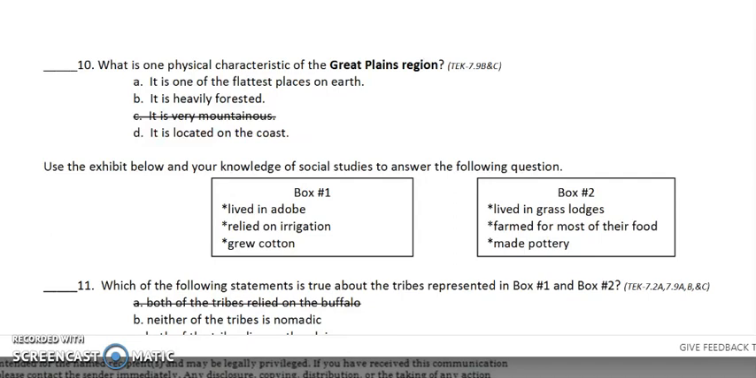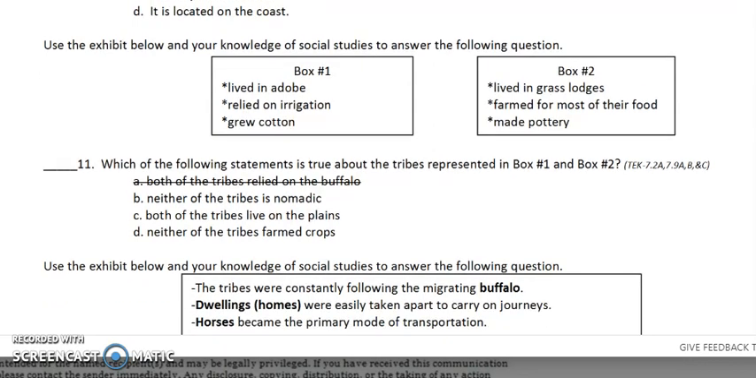Use the exhibit below and your knowledge of social studies to answer the following questions. Box number 1. Lived in adobe, relied on irrigation, and grew cotton. Box number 2. Lived in grass lodges, farmed for most of their food, and made pottery. Which of the following statements is true about the tribes represented in Box 1 and Box 2? B. Neither of the tribes is nomadic. C. Both of the tribes live on the plains. Or D. Neither of the tribes farmed crops.